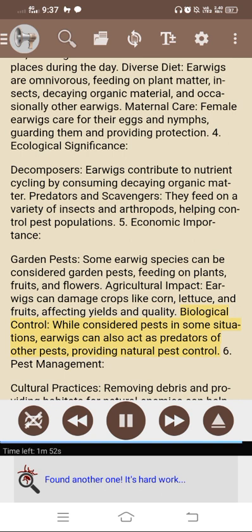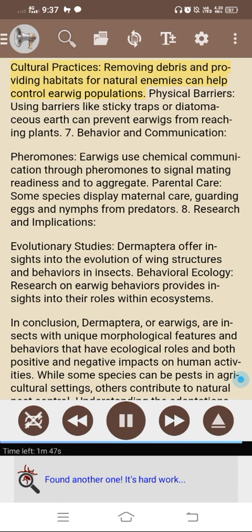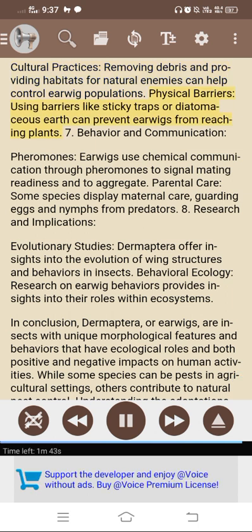Biological control. While considered pests in some situations, earwigs can also act as predators of other pests, providing natural pest control. 6. Pest management. Cultural practices. Removing debris and providing habitats for natural enemies can help control earwig populations. Physical barriers. Using barriers like sticky traps or diatomaceous earth can prevent earwigs from reaching plants.